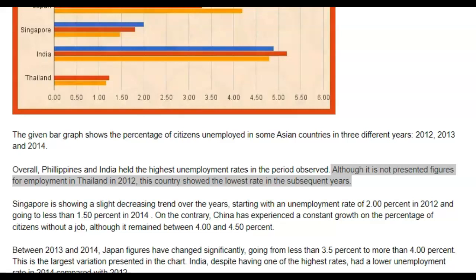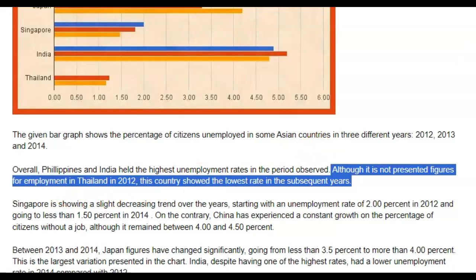So the thing that I'm trying to do here is I'm trying not to be too specific, okay? Because that's not what your overview is supposed to do. It's not supposed to be very specific. It's supposed to give a general idea. But when you start talking about the fact that it didn't have data for 2012, this for me is too specific. It doesn't belong in an overview. It belongs in your detail paragraphs. So I'm trying to be a little more general and a little more vague while still giving the information that's necessary. Okay? So let's keep going.